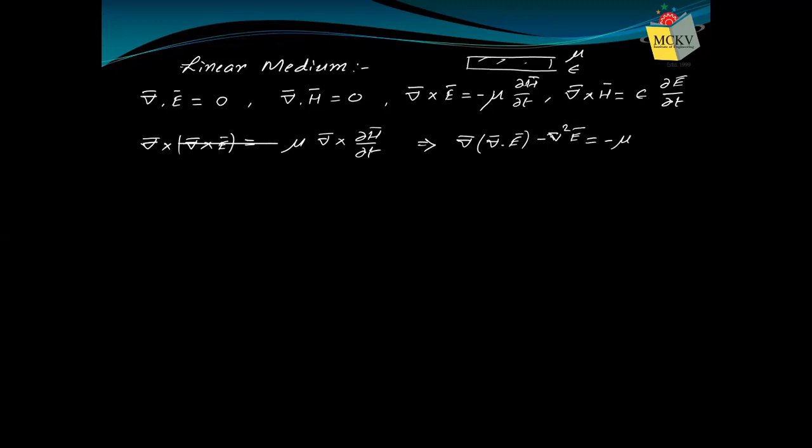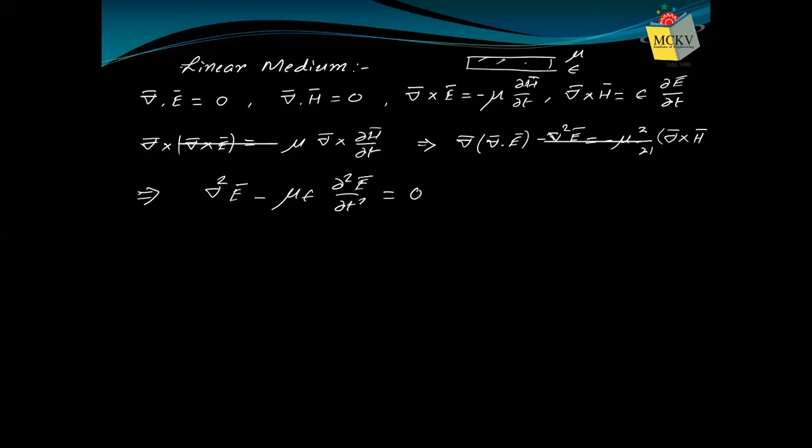Again, we know that space and time derivatives are interchangeable, just like in the case of free space. So it is del t of curl H. Therefore, this divergence is again 0. So del squared E minus mu epsilon del squared E del t squared equals 0.